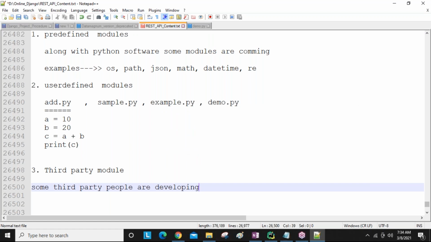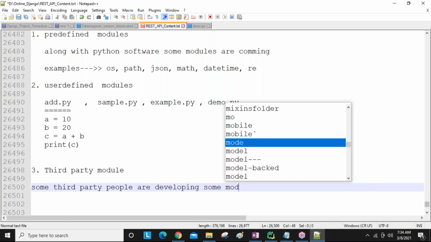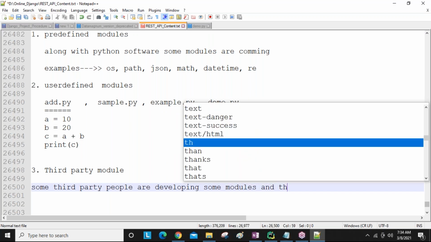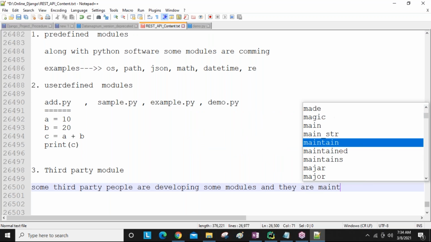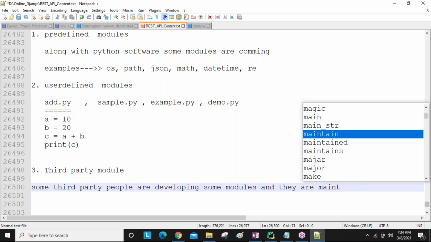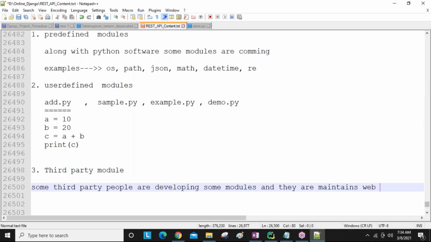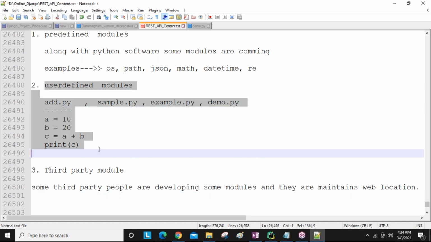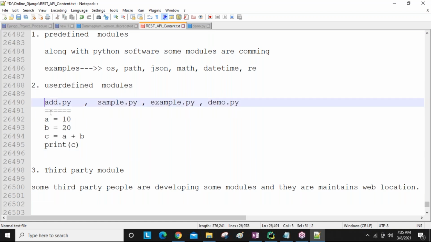Some third party people are developing some modules, and they are maintaining them in a web location, nothing but an internet location. So whenever we require, guys, we can download these third party modules and use them in our user-defined module while developing our requirement related code. Okay, so for my project, I'm developing this code.